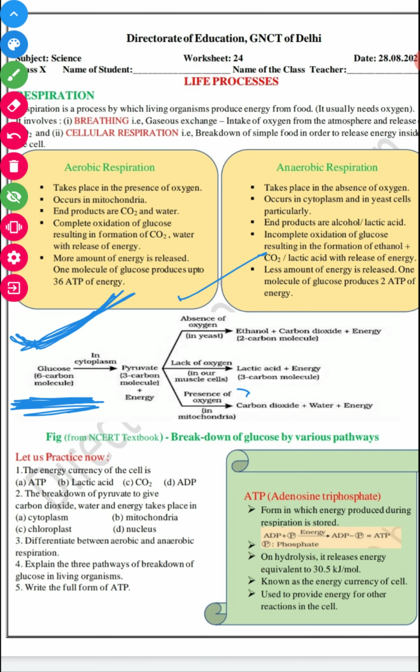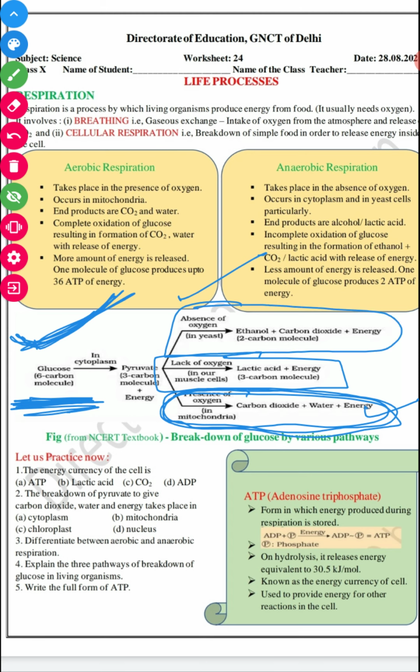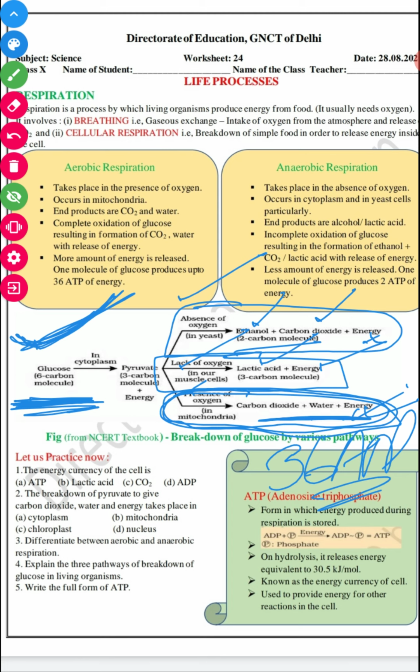First, aerobic, where oxygen is required, in the presence of oxygen; then lack of oxygen; and then the absence of oxygen. In the absence of oxygen, it forms ethanol, carbon dioxide, and energy is released. In case of lack of oxygen, we have lactic acid and energy is released. But in the presence of oxygen, we have a sufficient amount of ATP, that is 36 ATPs, right?